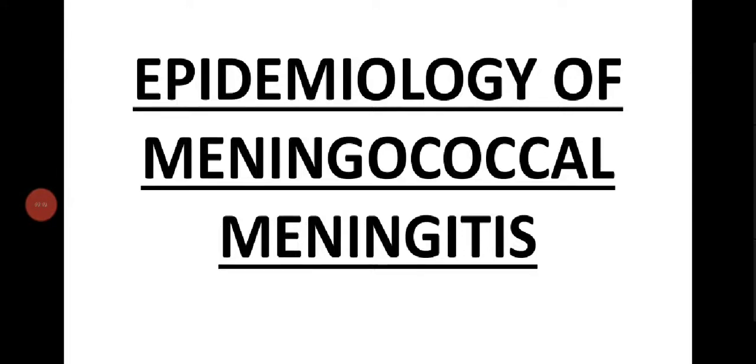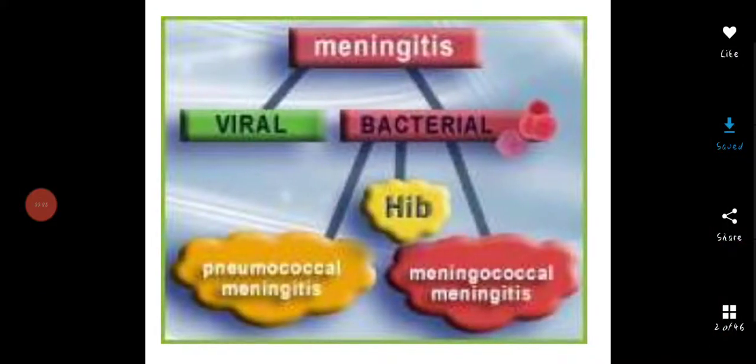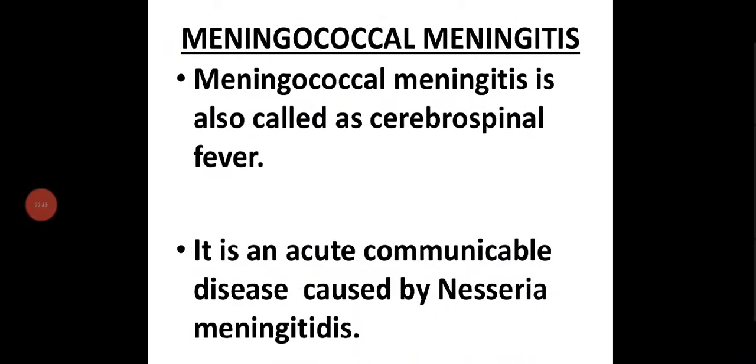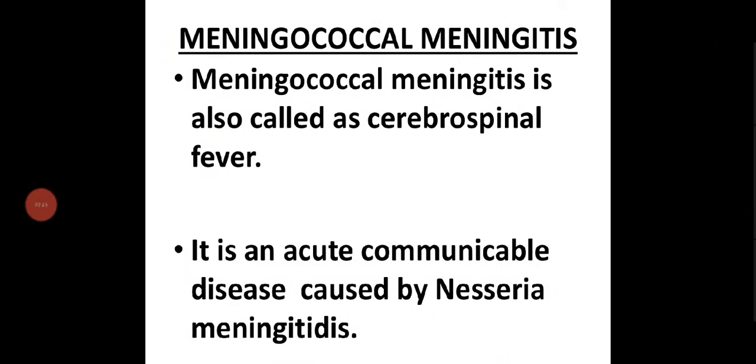Hello everyone. We'll start with a new topic, epidemiology of meningococcal meningitis. So meningitis is of mainly two types, viral and bacterial. Again, bacterial meningitis is of three types: pneumococcal meningitis, Haemophilus influenzae B meningitis, and meningococcal meningitis. So meningococcal meningitis is also called cerebrospinal fever.